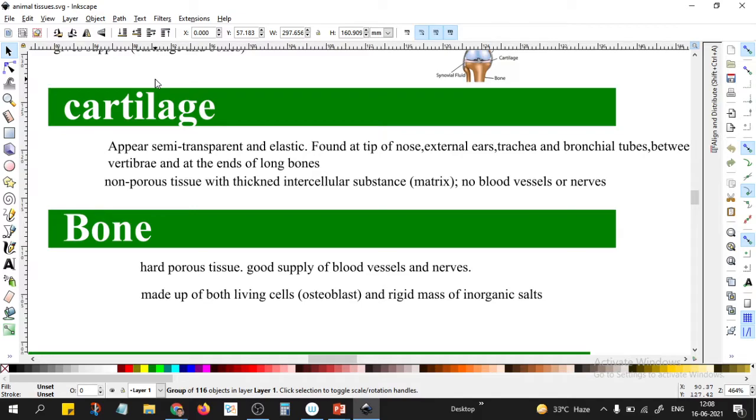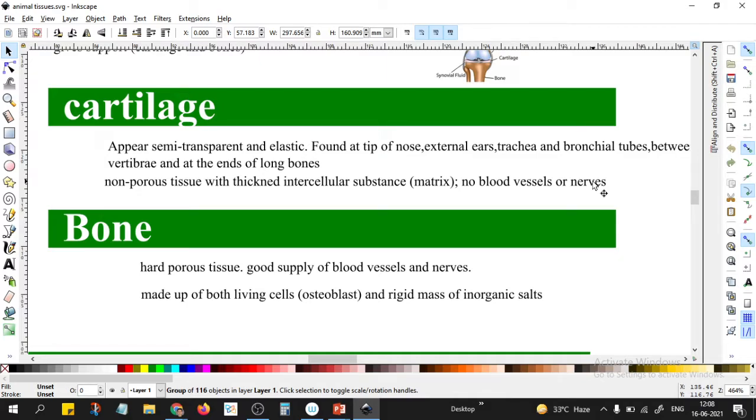This cartilage is a non-porous tissue. Unlike the bone, it is non-porous. It has very thickened intercellular substance, the matrix. And most importantly, cartilage does not have any supply of blood vessels or nerves. Therefore, if you make a hole through the bone and make a hole through the cartilage, the pain of making a hole through the bone is extremely great.